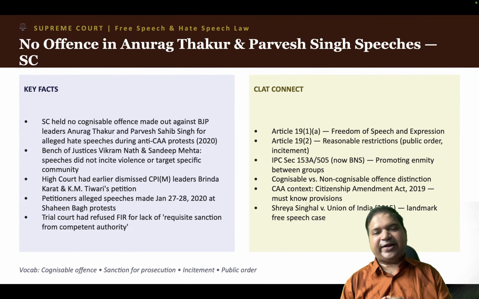What happened was, this gave accelerated citizenship to people belonging to the communities Hindu, Buddhist, Jain, Parsis, Christians, those who have migrated from Pakistan, Bangladesh and Afghanistan before 31st December 2014. They were given accelerated citizenship.